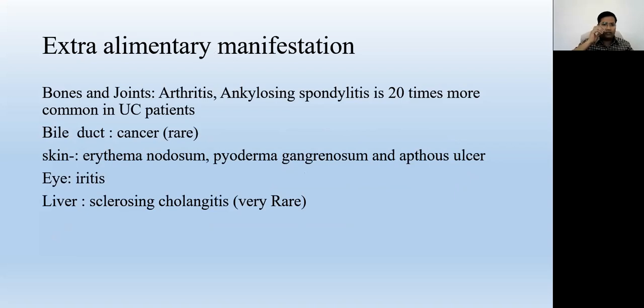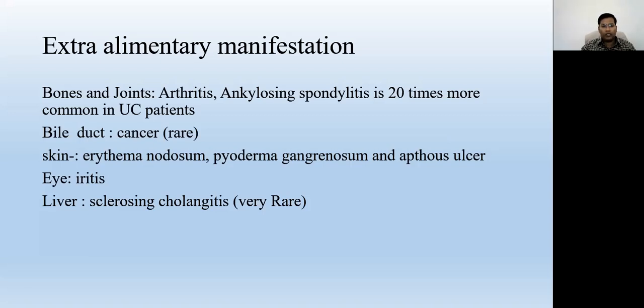Regarding the extra-alimentary manifestations, we are discussing that besides the alimentary canal, ulcerative colitis may have other presentations. In the joints, there may be arthritis in the bigger joints: the knee, wrist, elbow, shoulder, and hip joints. Ankylosing spondylitis is 20 times more common in patients with ulcerative colitis, and bile duct cancer may be found.